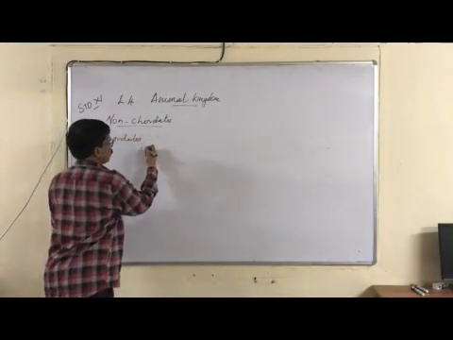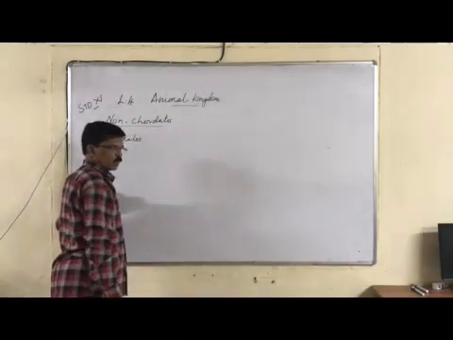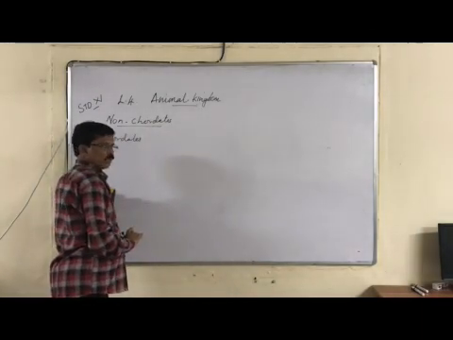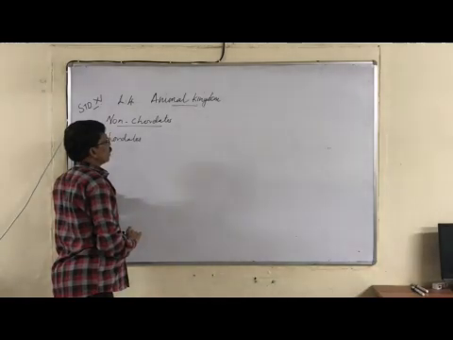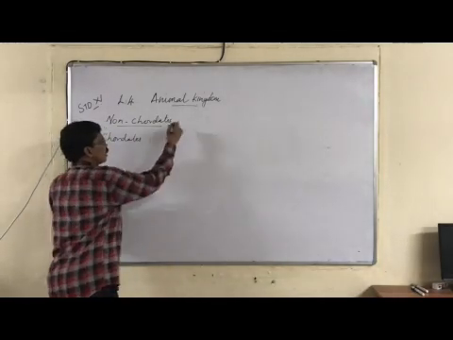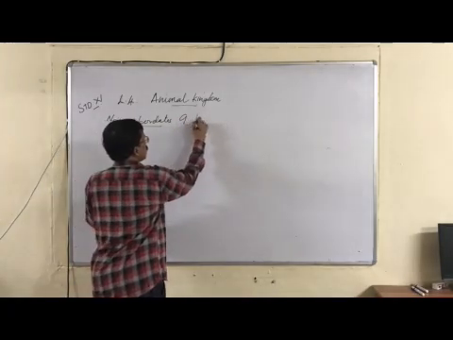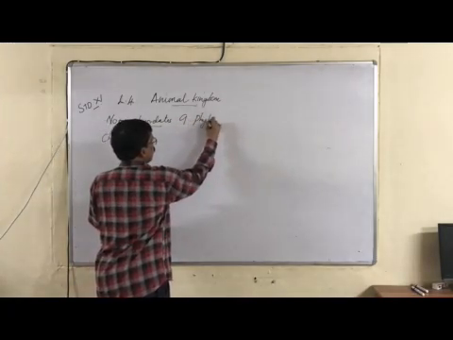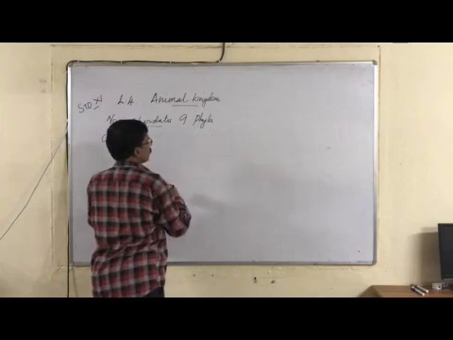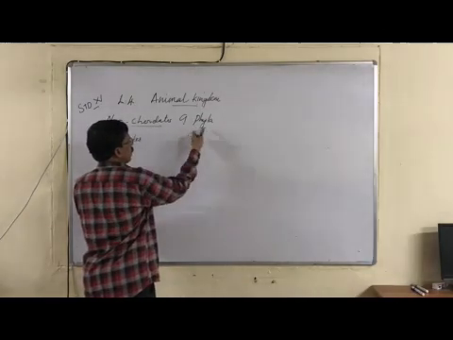Non-chordates are the lowermost animals, the lowest and primitive animals without a notochord. They are classified into 9 phyla. There are 9 phyla, plural, and phylum, P-H-Y-L-U-M, singular.